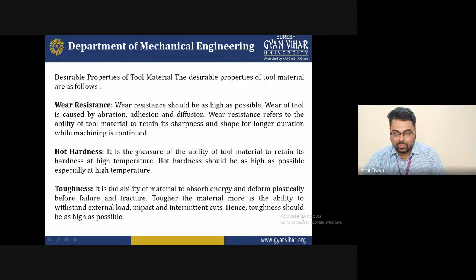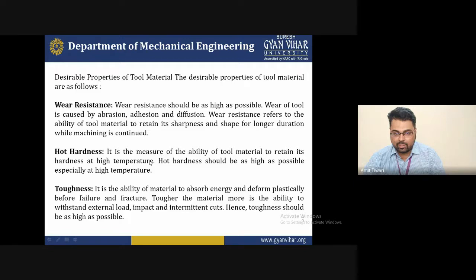That indicates that if the hot hardness of the material is maintained at high temperature, then even if many forces act on the surface of the tool, it will be prevented from wear, damage, and breaking, if the tool is good and harder than the workpiece material during the machining process. So these are some specifications we select for the tool material.